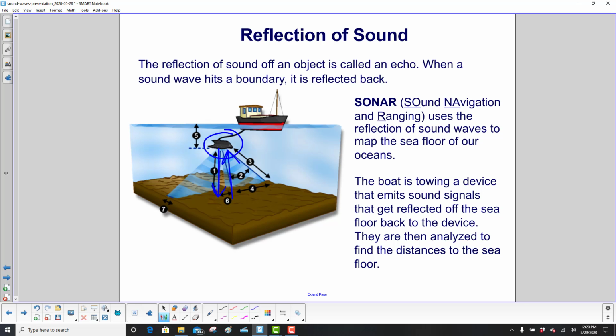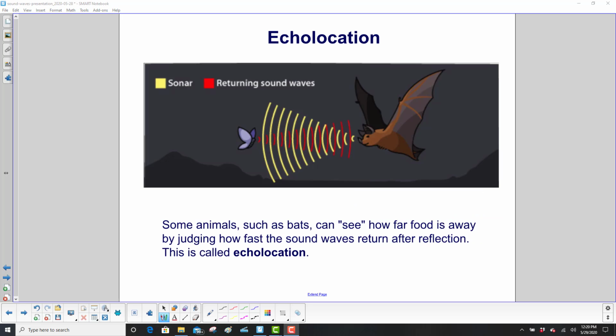The boat is towing this towing device that emits sound signals. They get reflected off the seafloor back to the device. They are then analyzed to find the distances to the seafloor. Some animals, such as bats, and actually dolphins too, can see how far food is away by judging how fast the sound waves return after reflection. This is called echolocation, very similar to sonar.